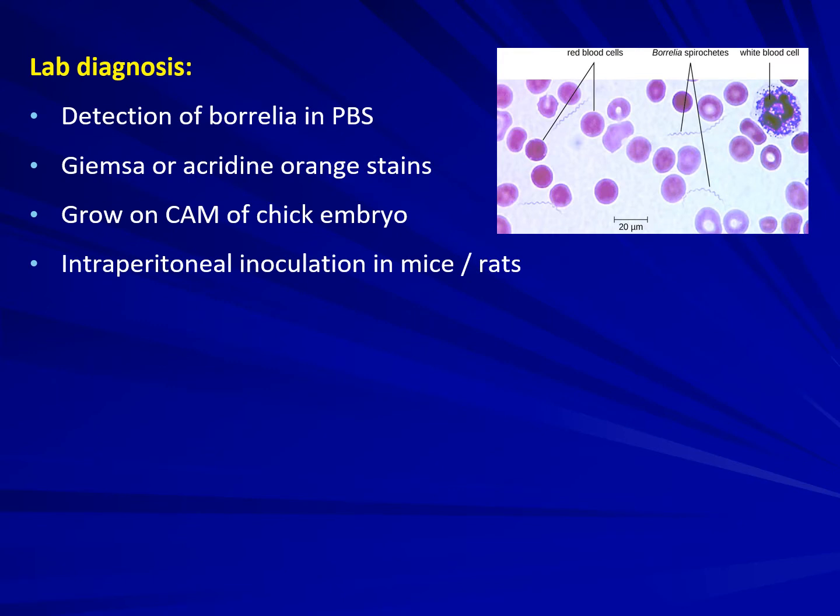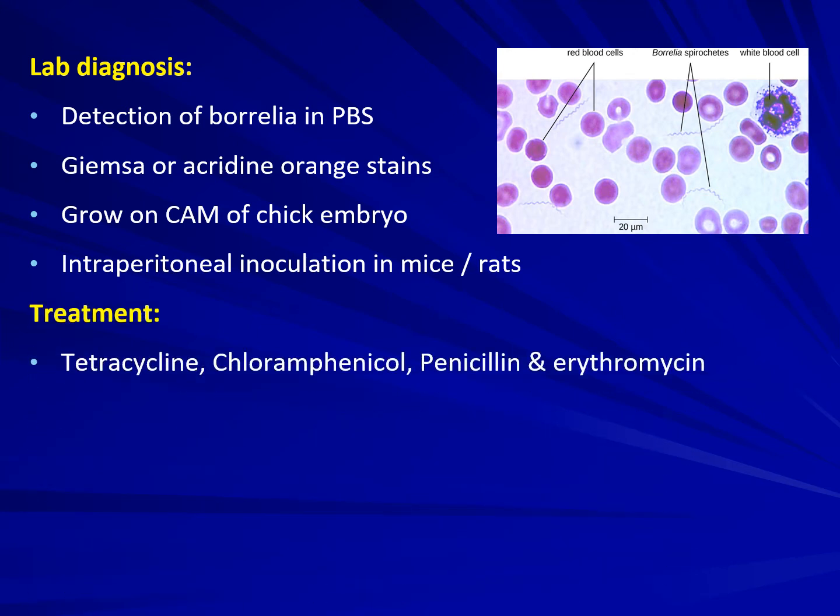Now let's move on to the laboratory diagnosis. How can we detect this organism in the laboratory? Firstly, by detection of Borrelia in a peripheral blood smear by Giemsa or acridine orange stains. It can be grown on the chorioallantoic membrane of the chick embryo, and it can also be grown by intraperitoneal inoculation in mice or rats. For a person with relapsing fever, the different antibiotics which can be given are tetracycline, chloramphenicol, penicillin, and erythromycin.